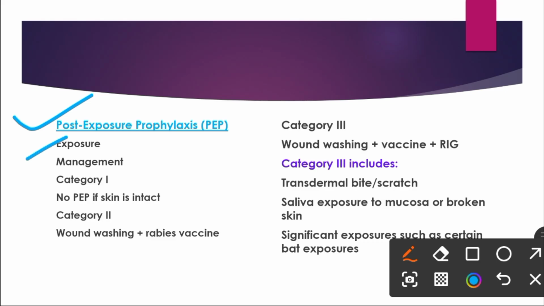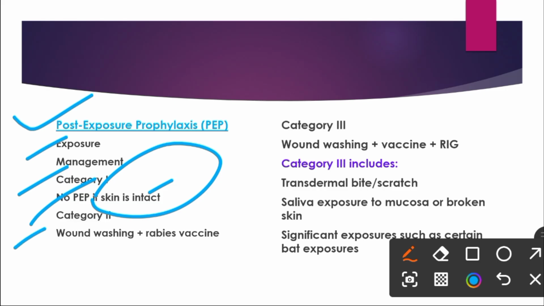So after exposure to an animal bite, especially a bat bite or dog bite, we classify the wounds into three categories. Initially, we have category 1 wound, in which no post-exposure prophylaxis is required, because in category 1 wound the skin is intact. Second one is category 2 wounds, in which we thoroughly wash the wound, and we also give the patient rabies vaccine.